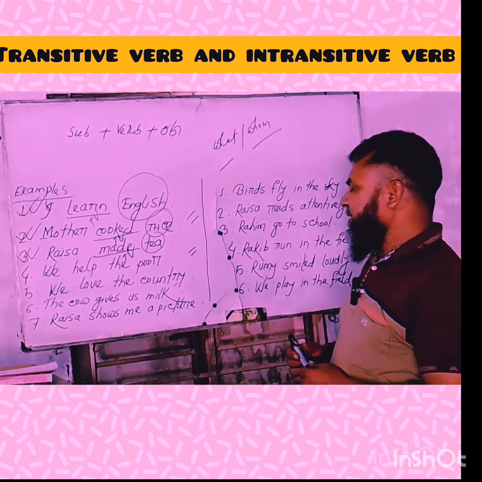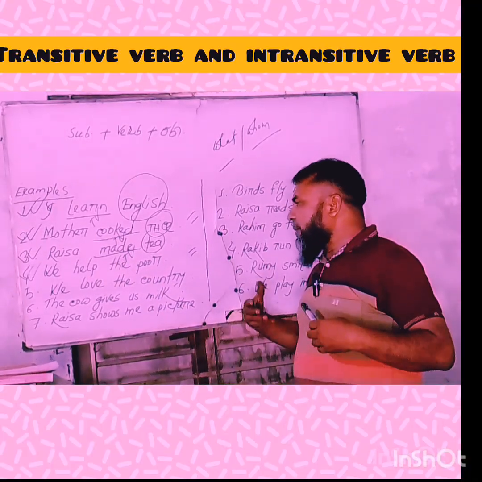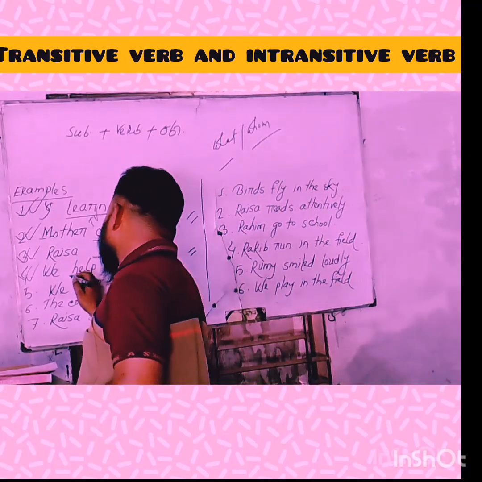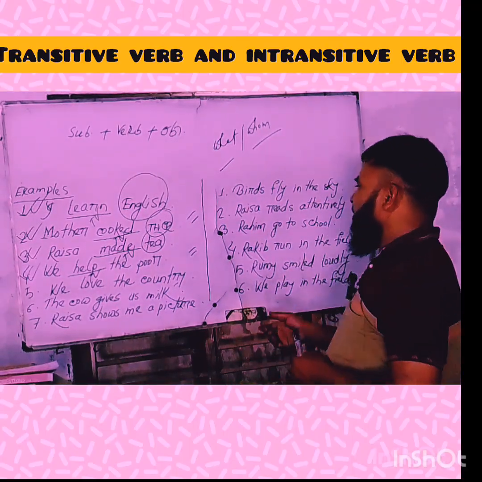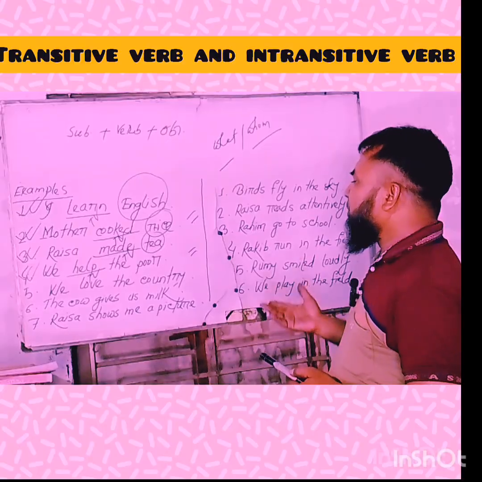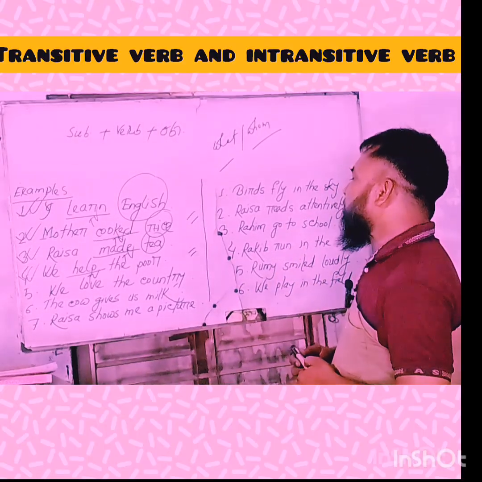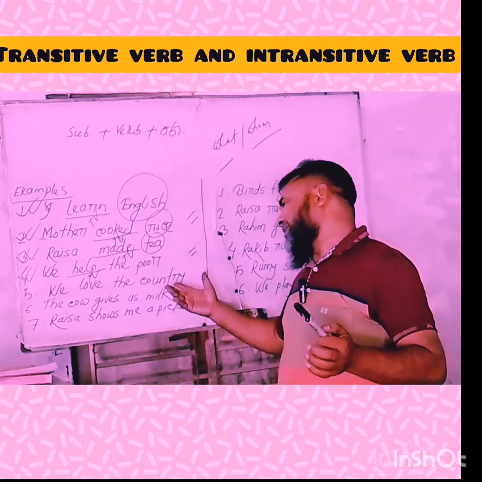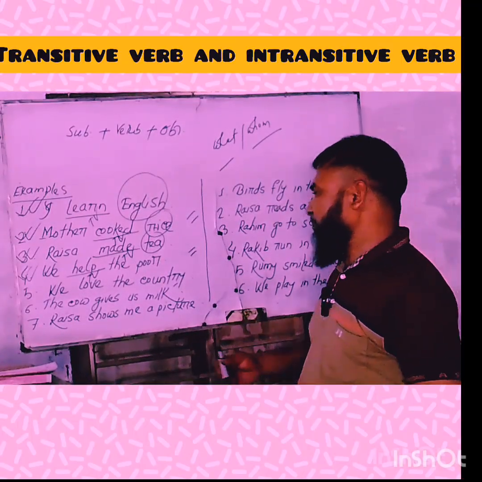Next example: We help the poor. In this sentence, help is a transitive verb because if we ask the verb with whom, whom do you help? The answer is the poor.